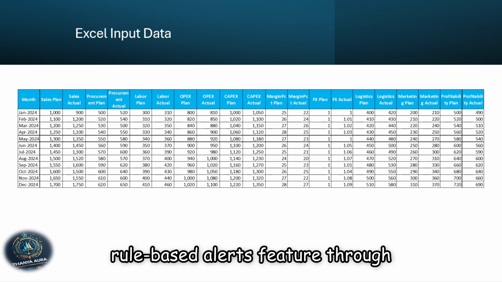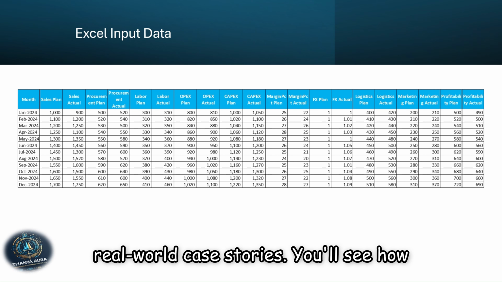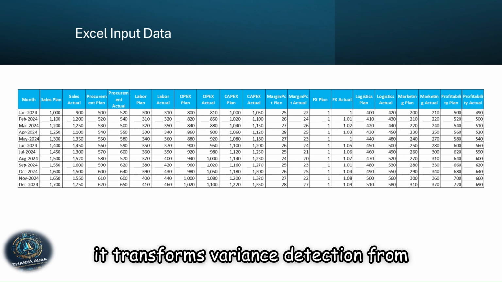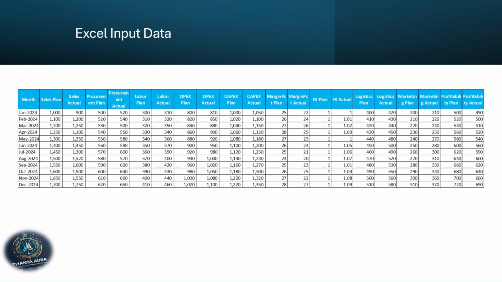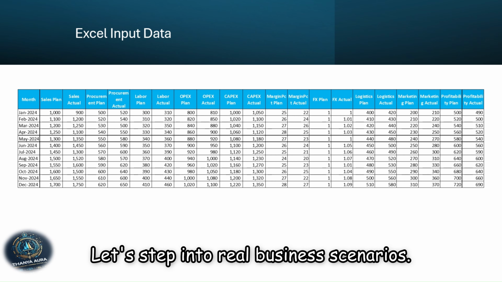Today, we'll explore the rule-based alerts feature through real-world case stories. You'll see how it transforms variance detection from reactive firefighting into proactive financial control. Let's step into real business scenarios.